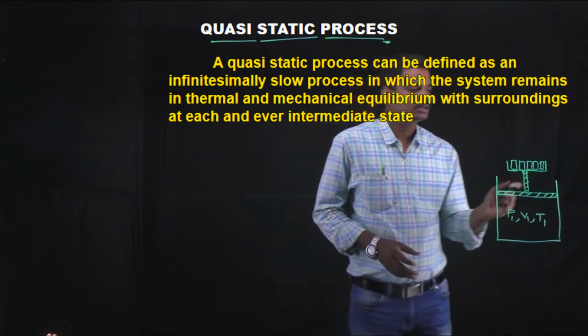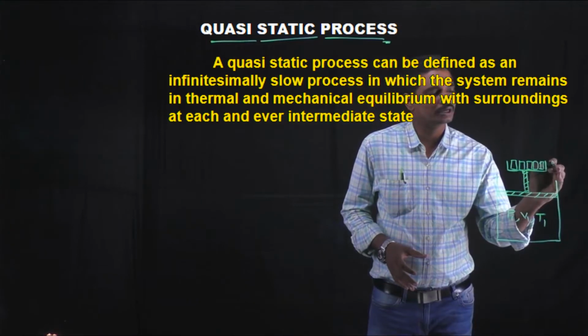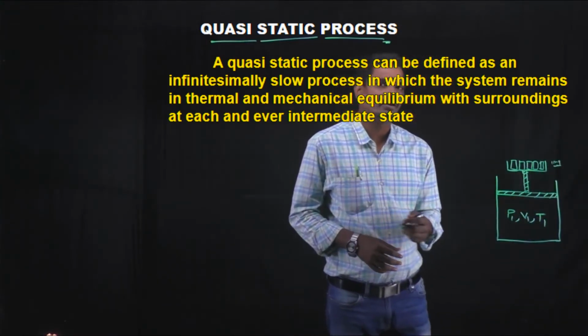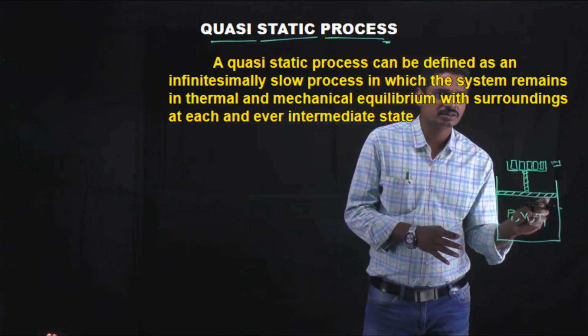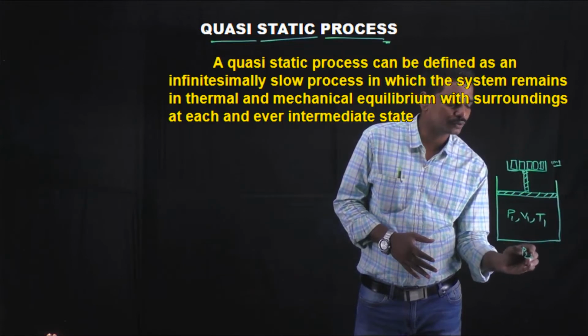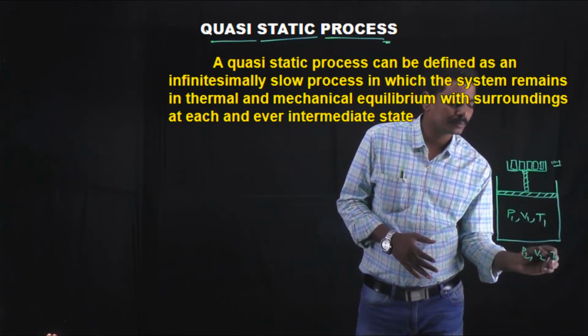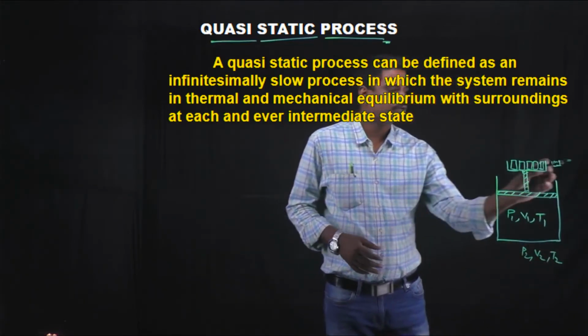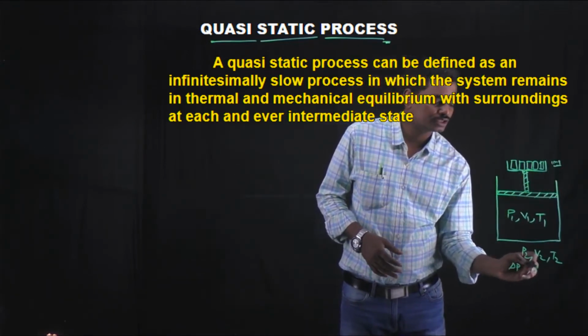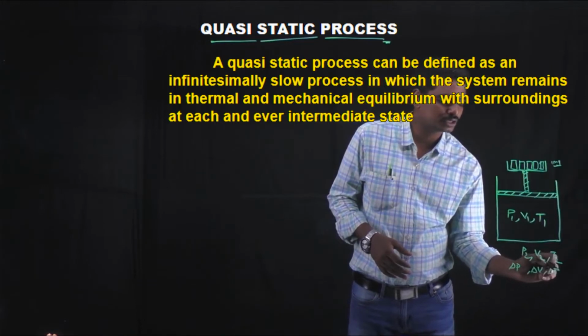Suppose you remove 1 milligram of weight, there is not much change. At that point, let the pressure be P2, volume V2 and temperature T2. As you remove a smaller weight, the change in pressure, volume and temperature is almost zero.